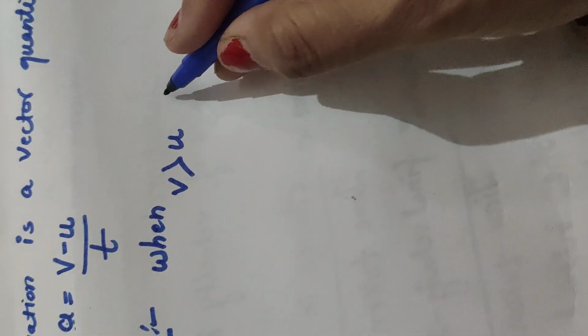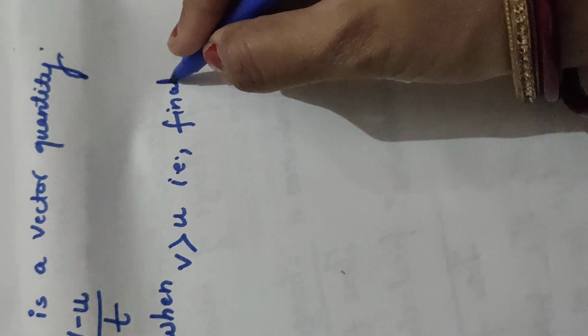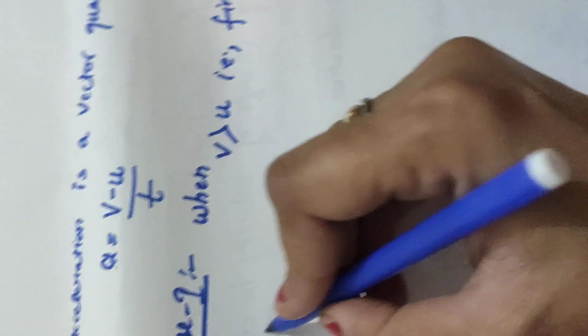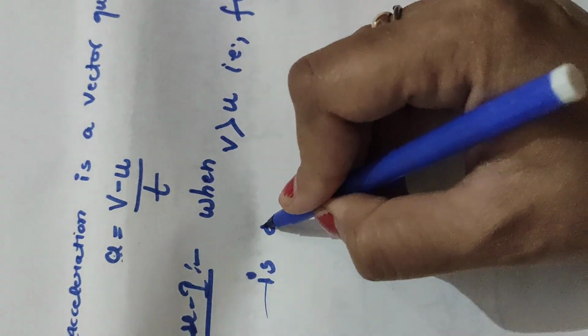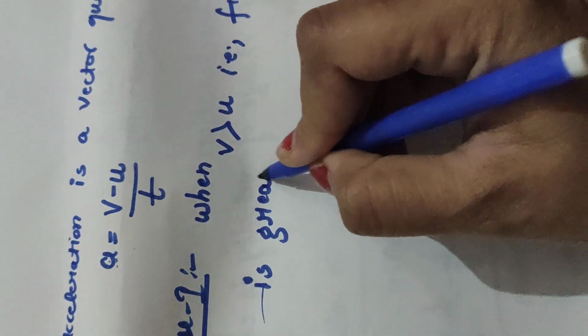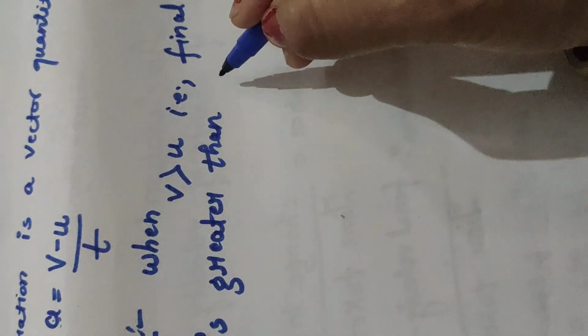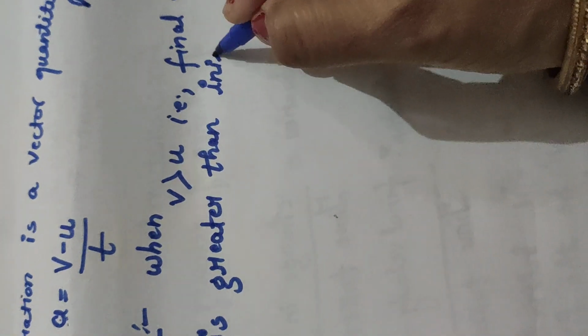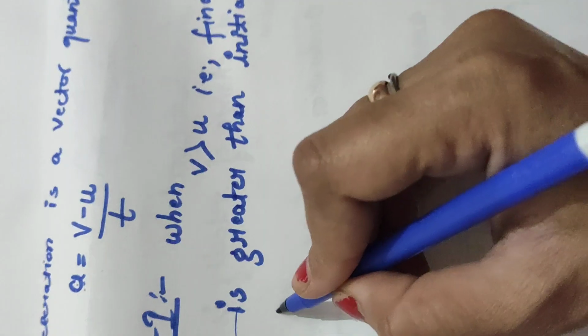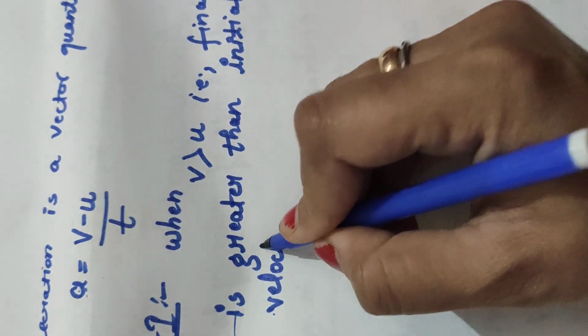It means the final velocity is greater than the initial velocity.